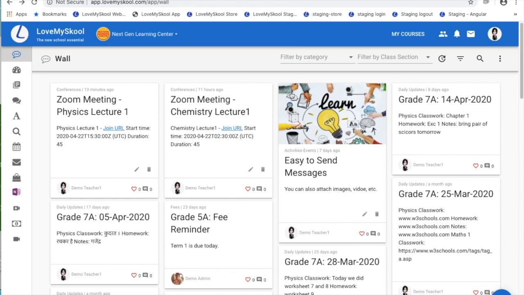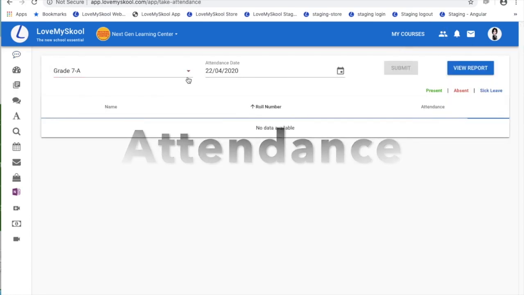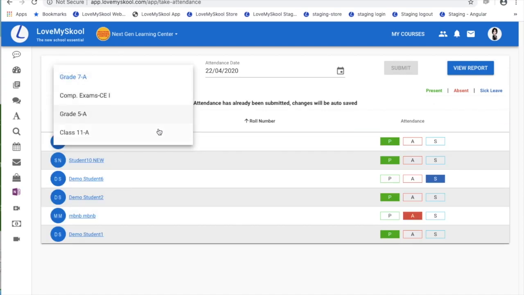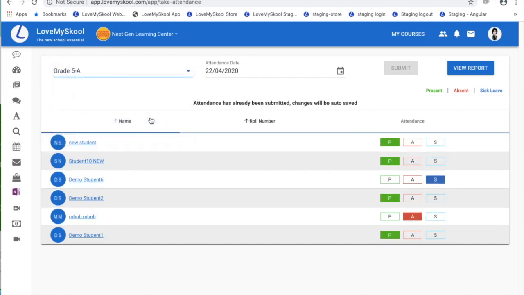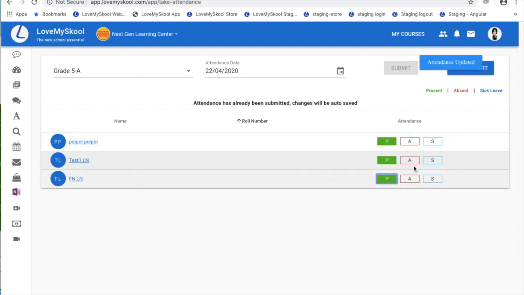Moving on to the next feature, we'll talk about attendance. A teacher while walking into the classroom can easily on their app or on their laptop just click on attendance and take a quick attendance of the class. The teacher will see the classes that she owns. She can select any class that she is walking into. By default, all the people will be shown present in the class, and if you want, you can select either absent or sick for a student and submit.